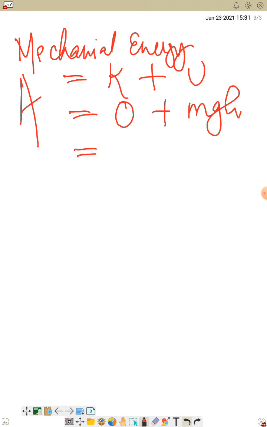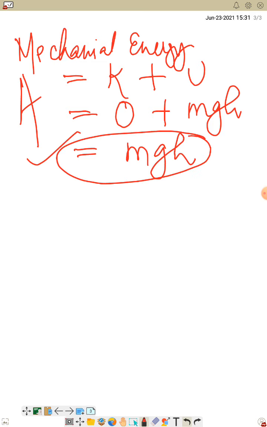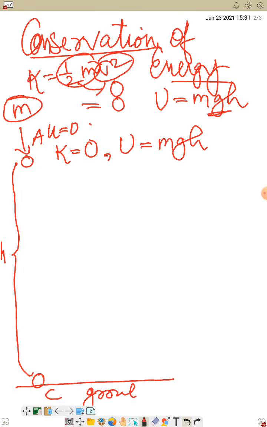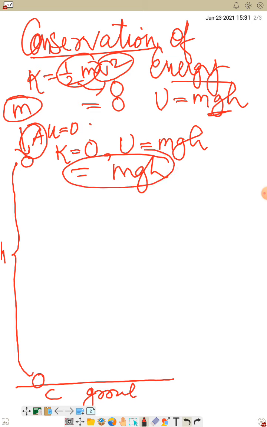So when I add them up, the total energy stored in the stone at position A is how much? mgh. Where is the mgh energy? It is in the stone, at position A. Is it understood?